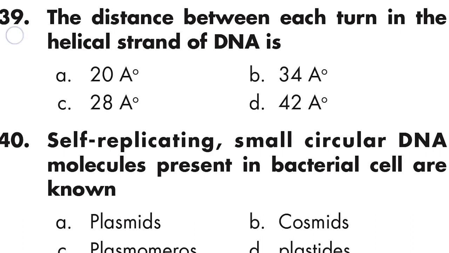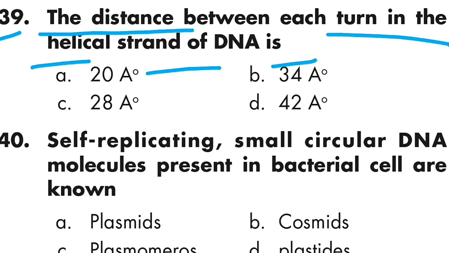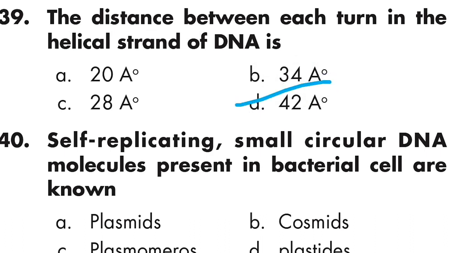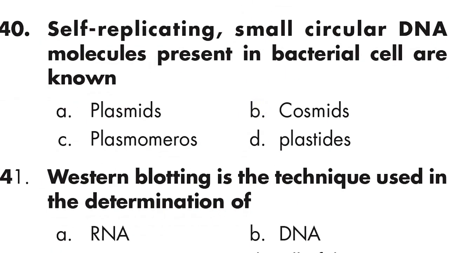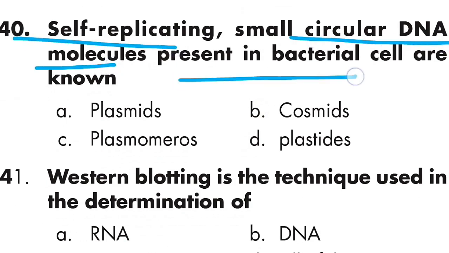Question number 39: The distance between each turn in the helical strand of DNA is 34 angstrom. Option B is right. Question number 40: Self-replicating small circular DNA molecules present in bacterial cells are known as plasmids. Option A is right.